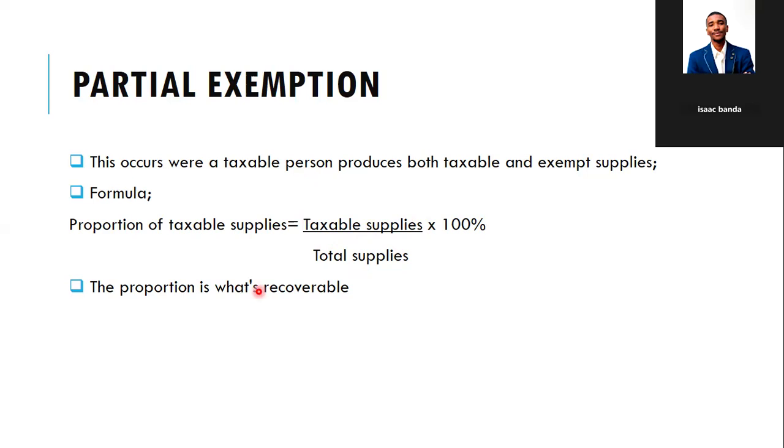So all those expenditures related to the production of those goods are recoverable, consistent with the proportion of the taxable supplies. For now, this doesn't make sense, but if you practice and go through a question, you'll be able to answer questions properly.